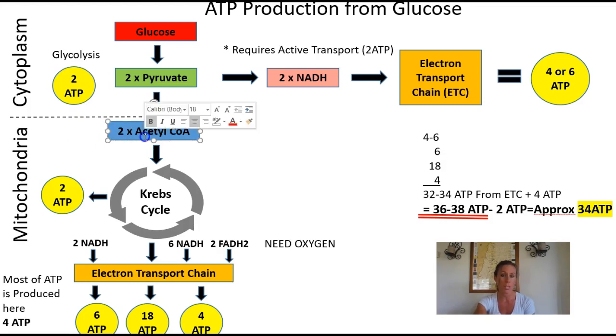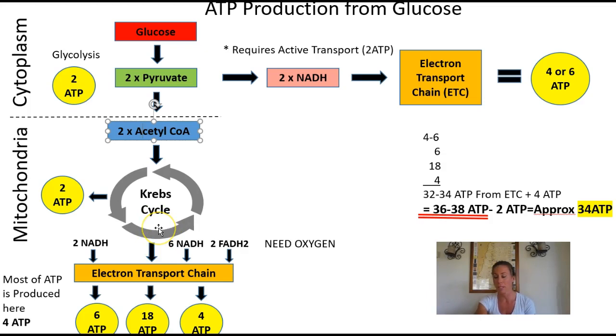From the 2 acetyl-CoA that we've gotten from our glycolysis, those 2 acetyl-CoAs are going to go through the Krebs cycle or the citric acid cycle. There's going to be 2 rotations of that, and there's going to be a net production of 2 ATP off the Krebs cycle. So from glycolysis, as well as the citric acid or the Krebs cycle, we've got a net production there of 4 ATP.